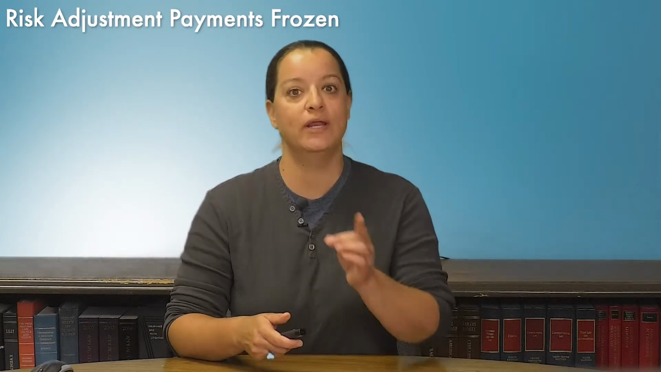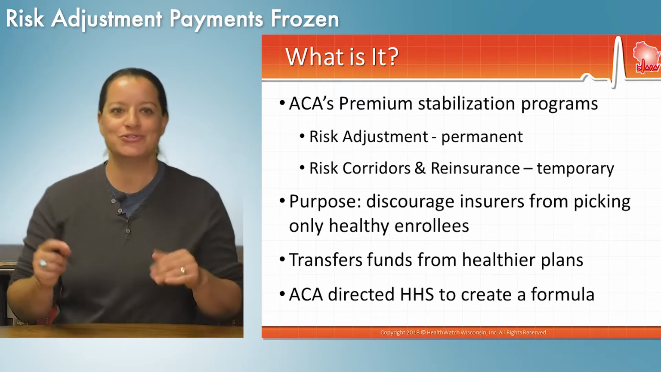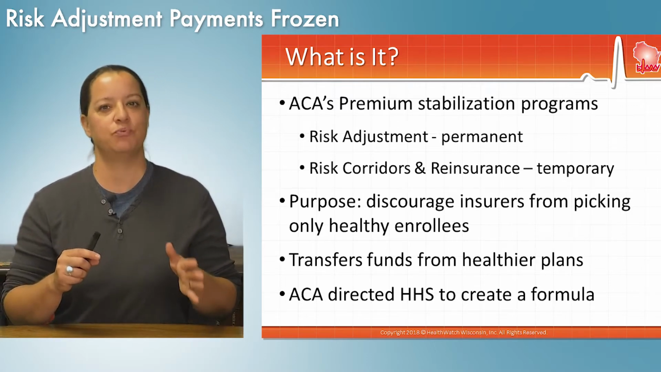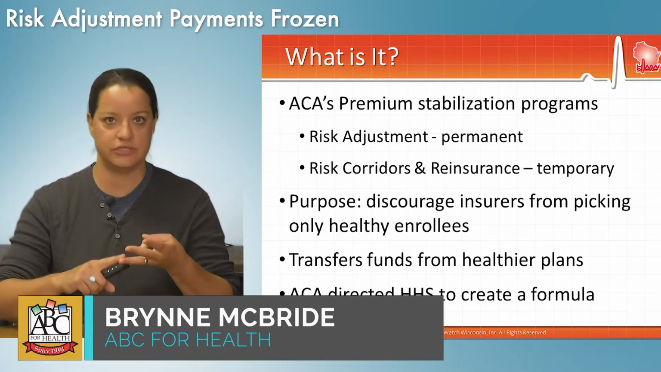The federal government has frozen risk adjustment payments. We'll talk about what that is and what it could mean for premiums going into 2019. Risk adjustment is one of the 3 R's, if you think of the Affordable Care Act's premium stabilization programs: reinsurance, risk corridor, and risk adjustment.